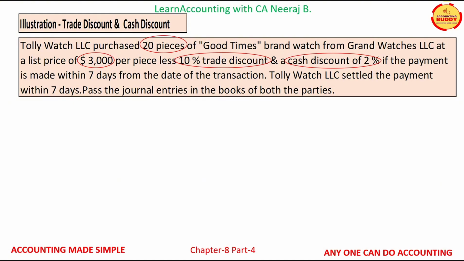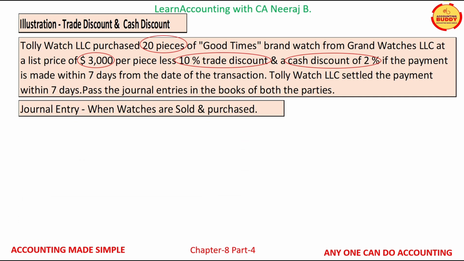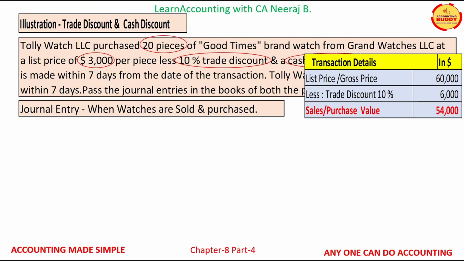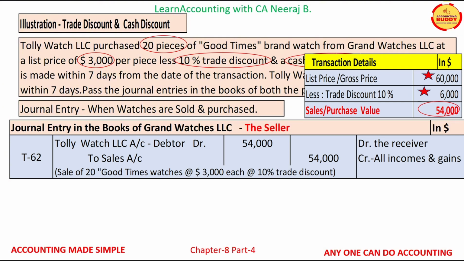Let us first learn the recording of journal entry when watches are sold and purchased. The total list price of 20 watches at the rate of $3,000 per watch is $60,000. After deducting 10% trade discount of $6,000, the value of sale or purchase comes to $54,000. The journal entry in the books of Grand Watches LLC, the seller, will appear as shown on your screen.